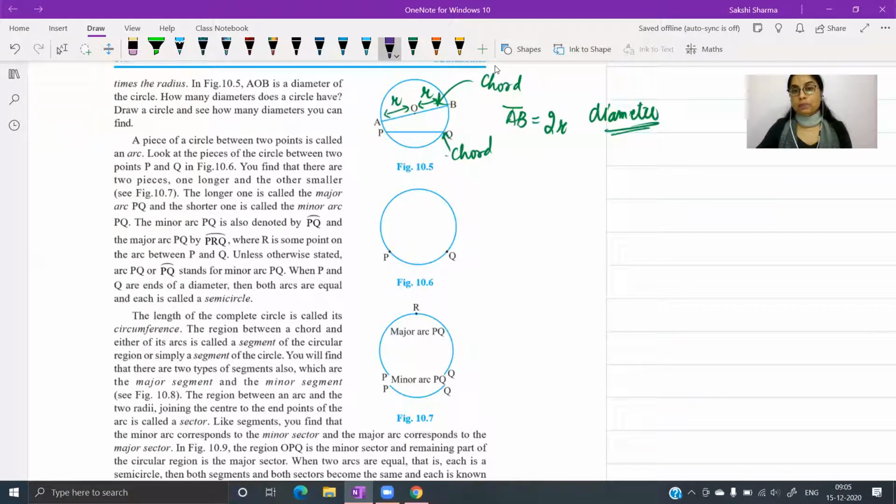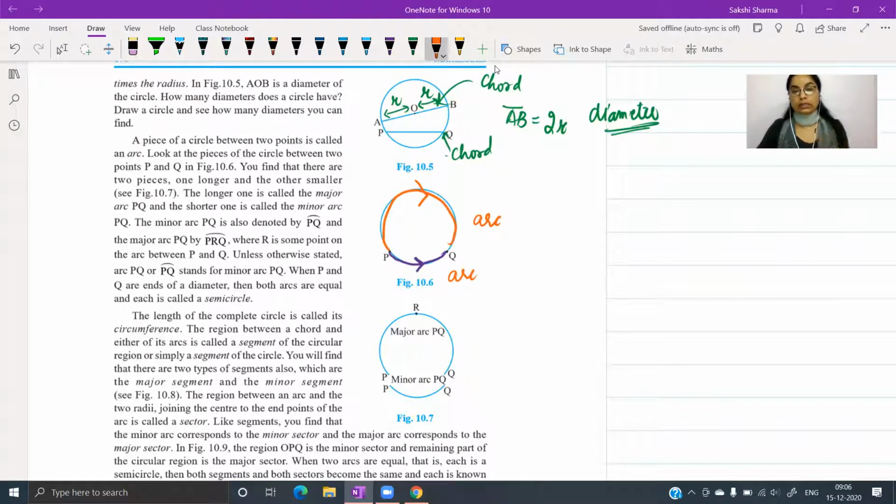So अगर मुझे P point से Q point तक जाना, I could follow this path from P to Q or Q to P, and then the other path that I could follow is from this side. So these two are actually the arcs of the circle. And as you can see, depending on the size, we call them the minor and the major arc. But I would give you a specific definition once we have discussed this.